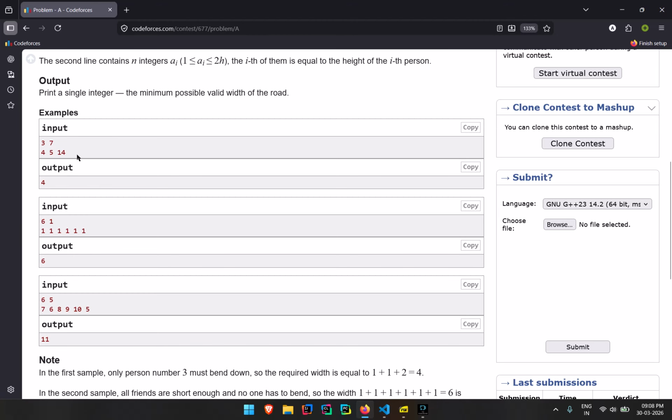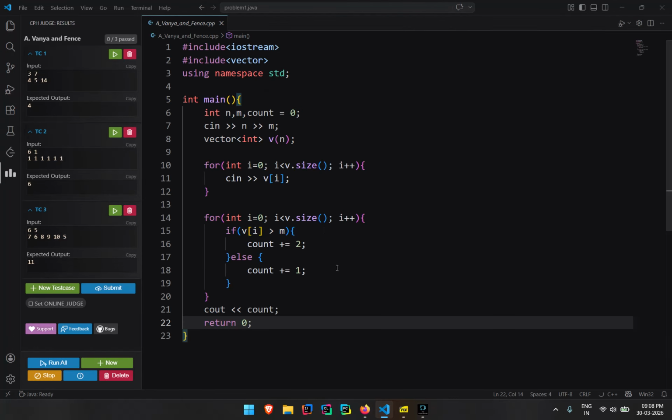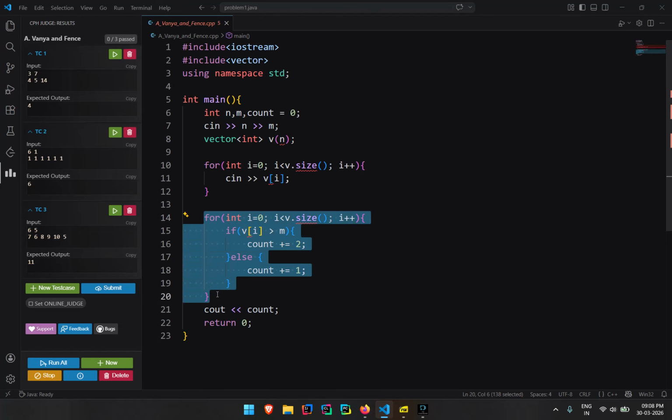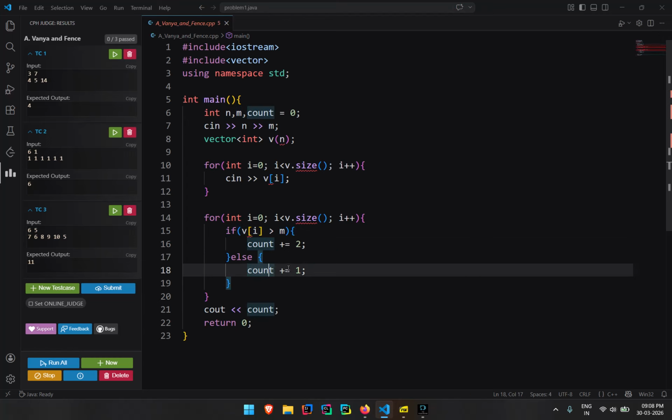If the height of any friend is greater than the fence, then I add it two times, in the sense that I add plus 2, and if not, I add plus 1. Simple as that. So this was my initial thought process, and it worked well for me. This is my input actually. If any friend's height is greater than the fence, I'll add plus 2, and if not, plus 1.